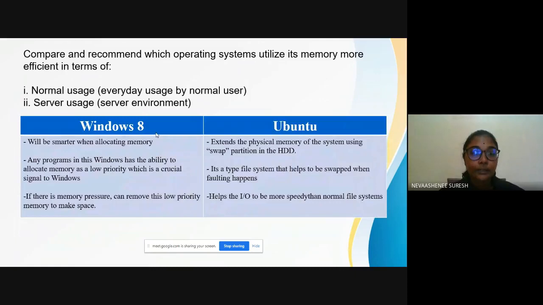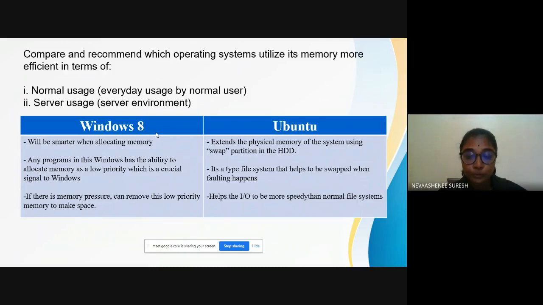Compare and recommend which operating system utilizes its memory more efficiently in terms of normal usage and server usage. Under Windows 8, it will be smarter when allocating memory. Any program in Windows has the ability to allocate memory with low priority, which is a crucial signal to Windows. If there is memory pressure, it can remove this low priority memory to make space.